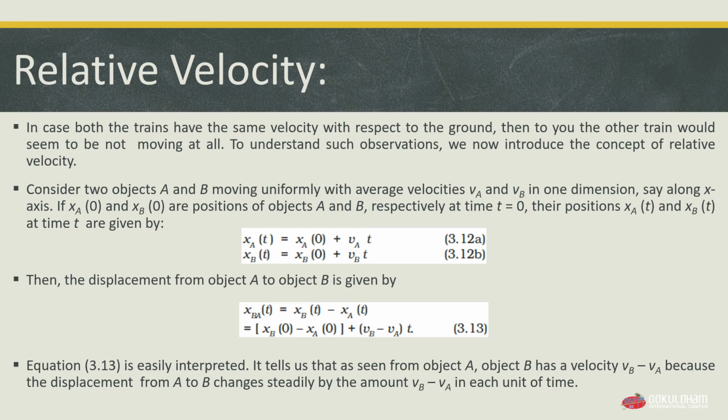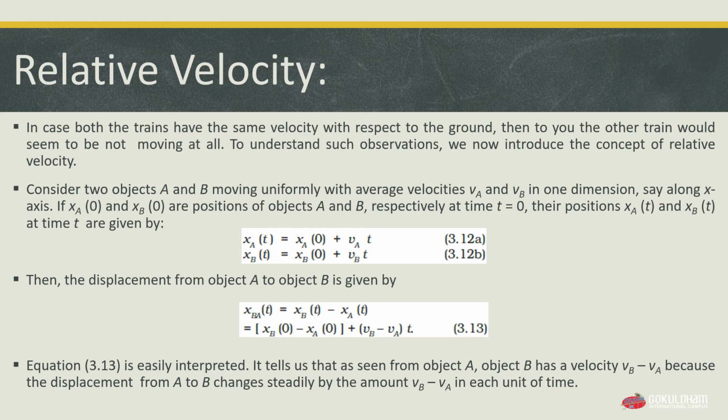We have substituted the values of xB of t and xA of t from equations 3.12a and 3.12b in this equation, and we get xB of 0 minus xA of 0 plus vB minus vA multiplied by t, and we get our equation 3.13.